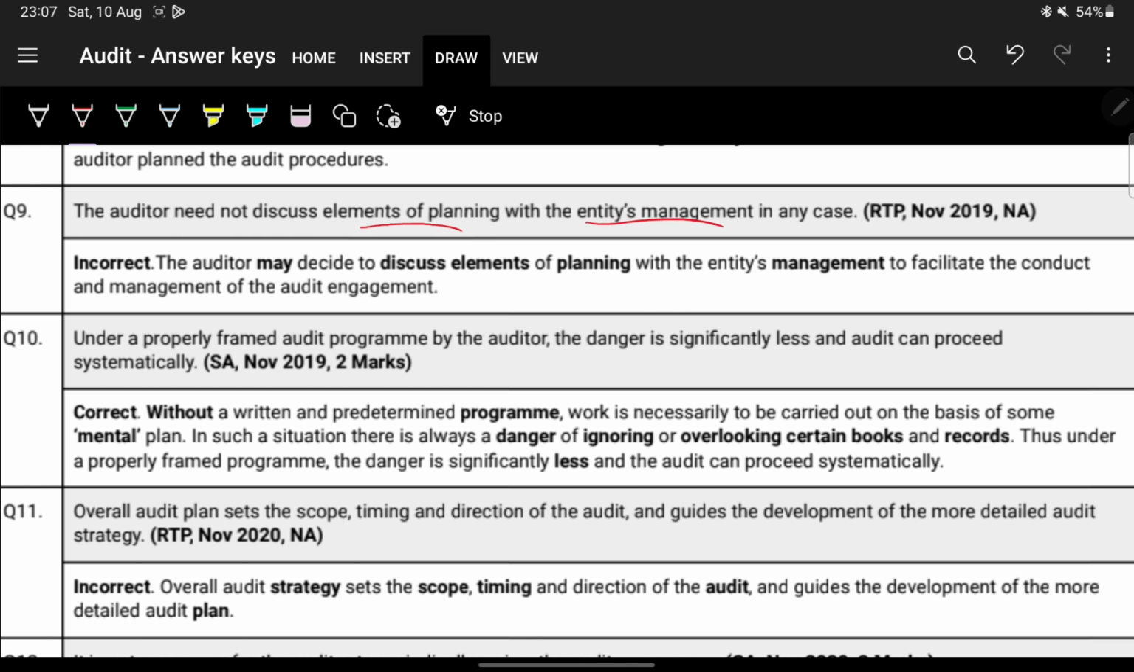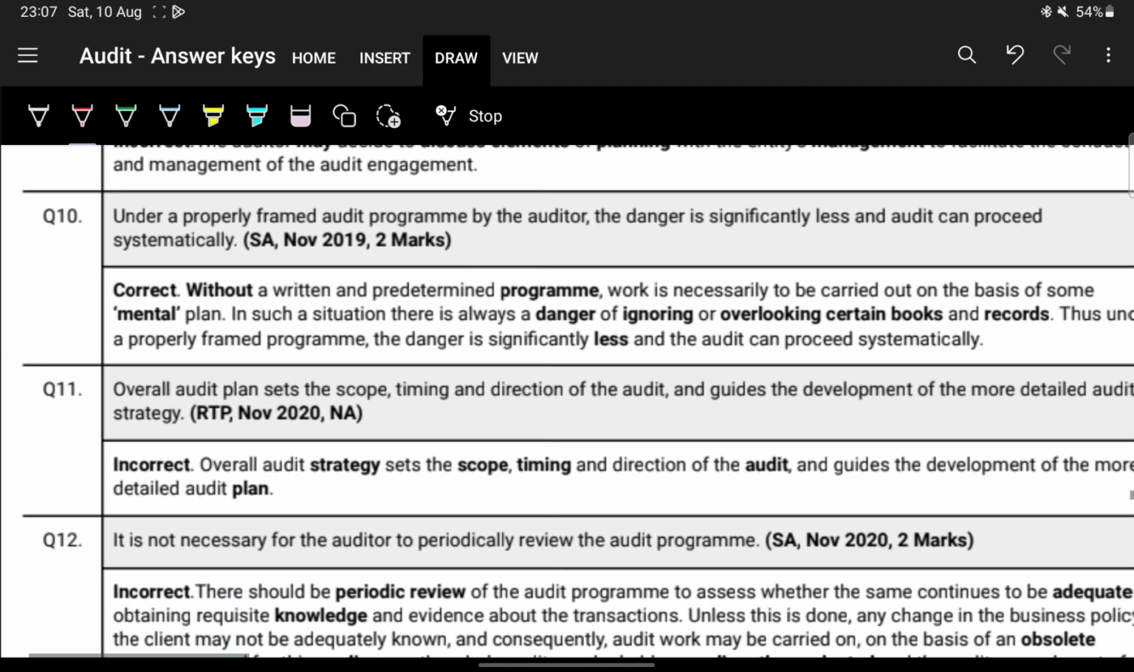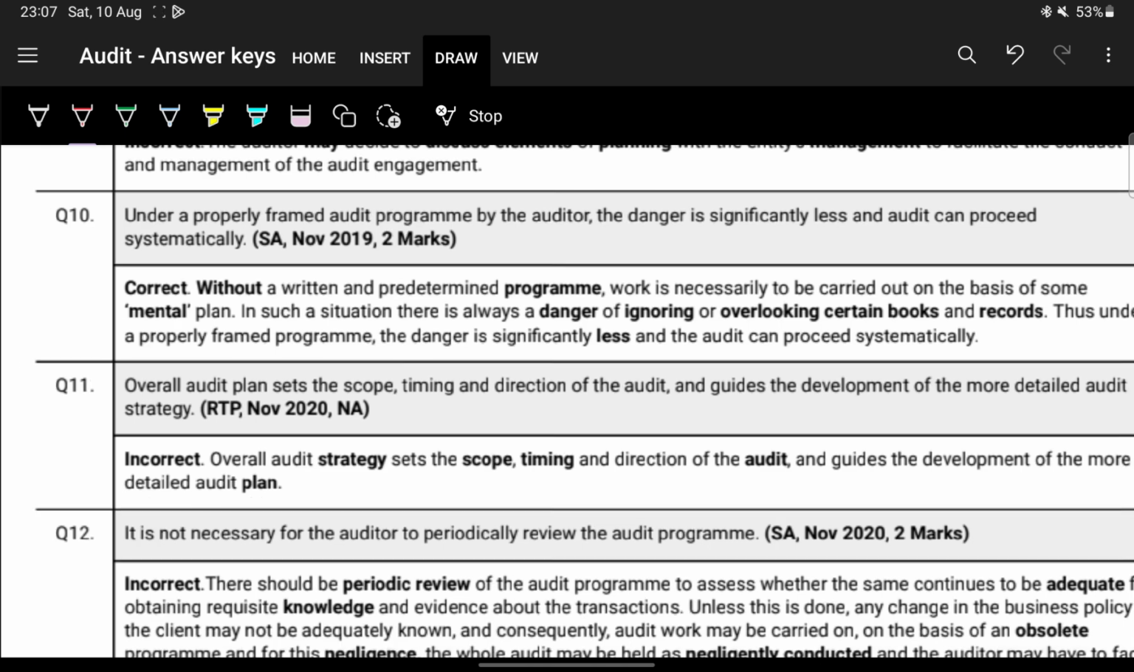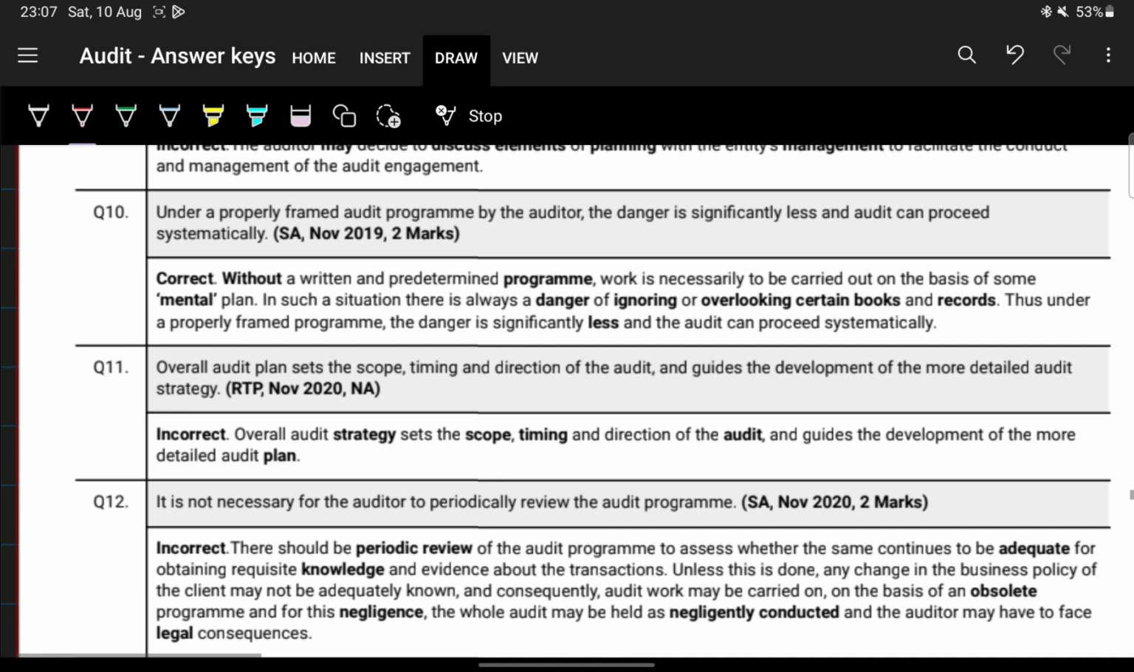Next, the auditor need not discuss the elements of planning the audit with the entity's management. It's not that he need not discuss, he may discuss elements of planning the audit with the entity's management. Next, question number 10. Under a properly framed audit program by the auditor, the danger is significantly less and the audit can proceed systematically. Correct. If there's a written program, then your risk is significantly less, as the risk of overlooking items is reduced.